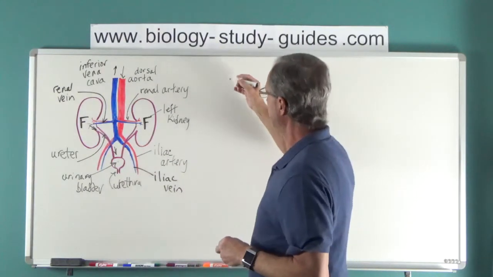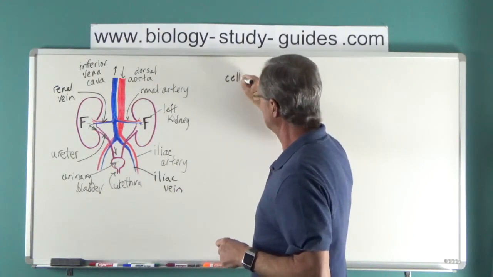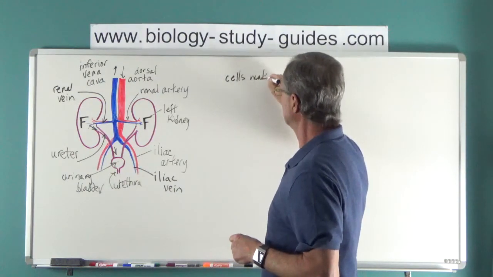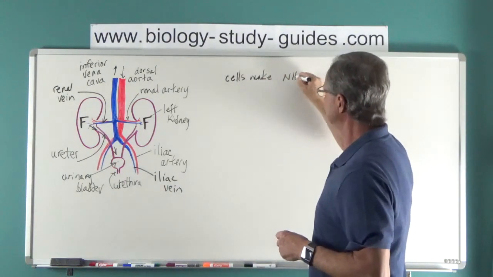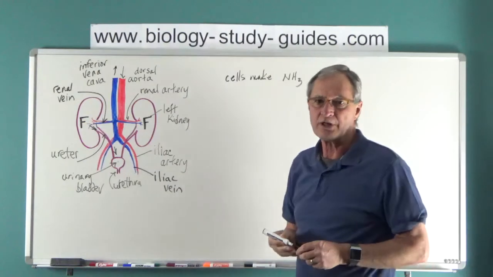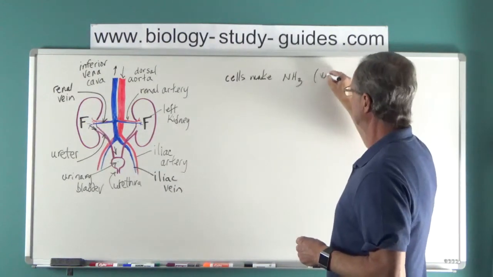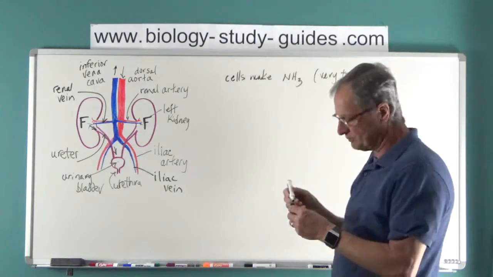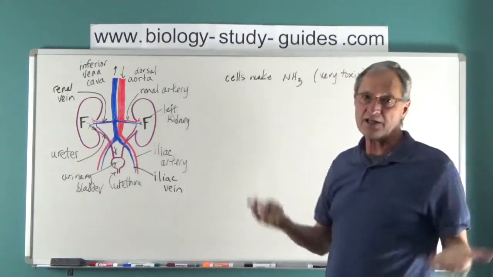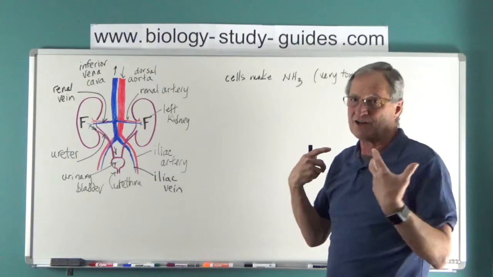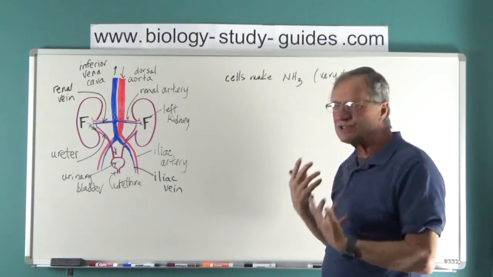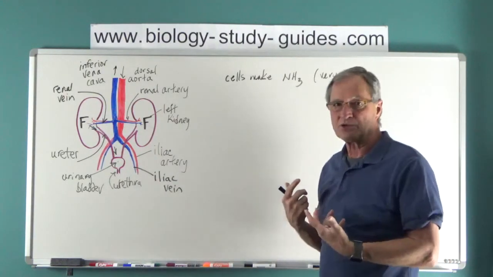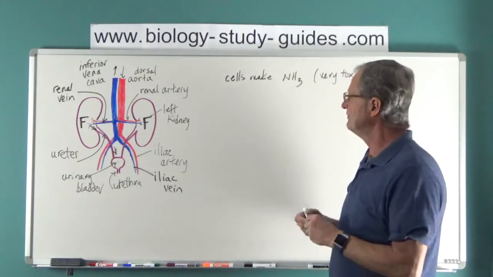Our cells make ammonia. Ammonia is toxic. It's very toxic. It enters blood in capillary beds. If it stayed in the blood and didn't get converted into anything else, it wouldn't take very long until your blood was too toxic and you wouldn't survive.